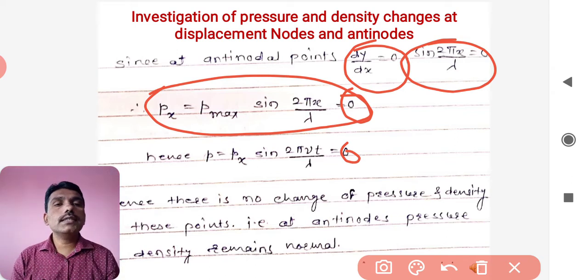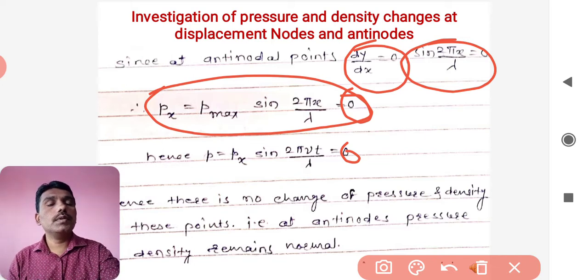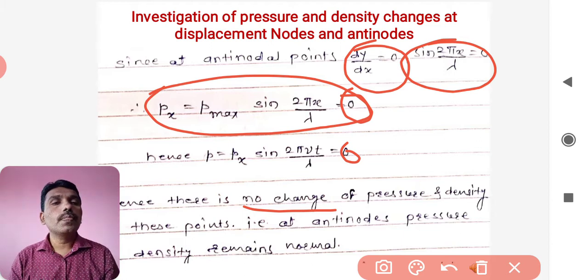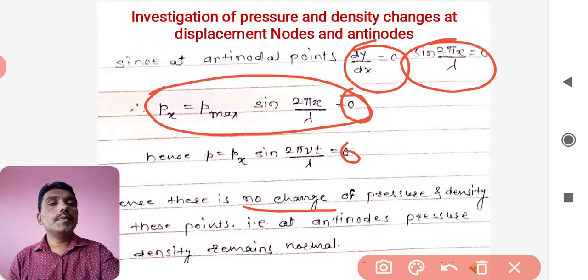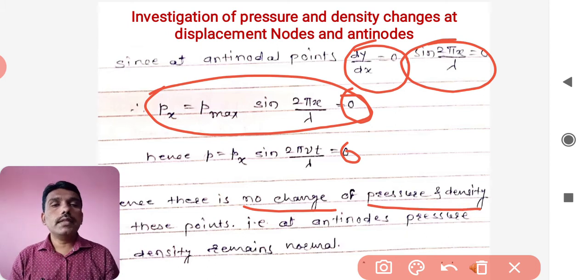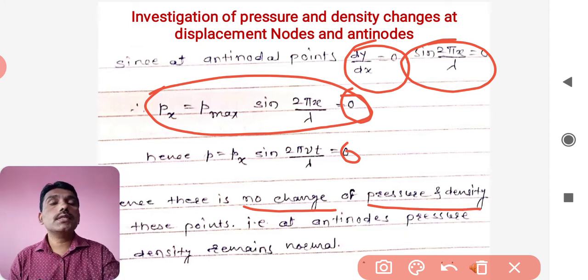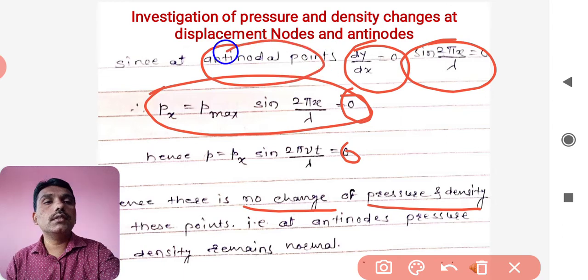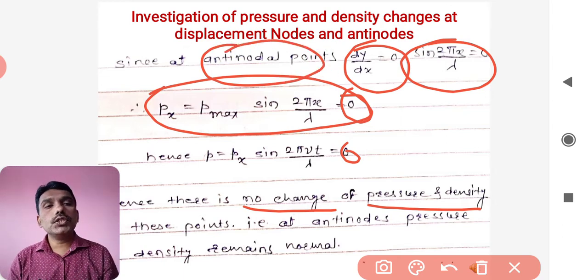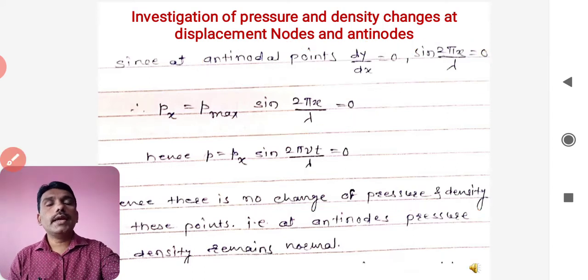What it indicates? That there is no change as far as the antinode points are concerned. That is, if there is any change in this value, what is showing 0 means there is no change in the pressure and the density at that point. At this antinode point there is no change in pressure and density; they remain normal at these antinode points.